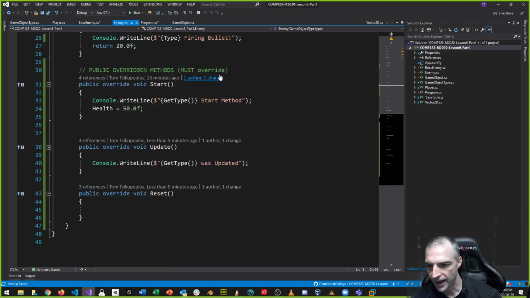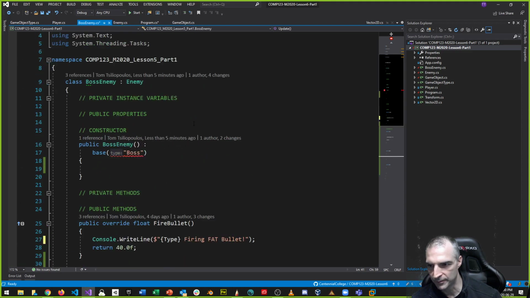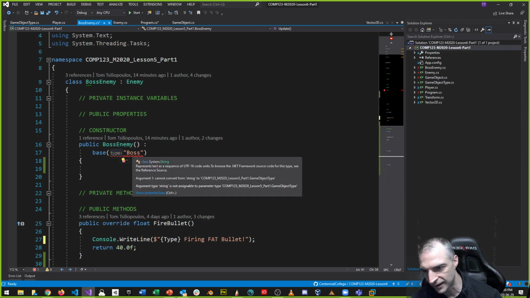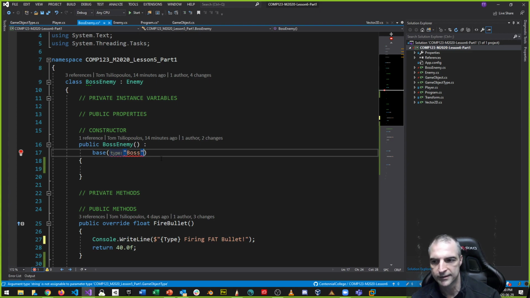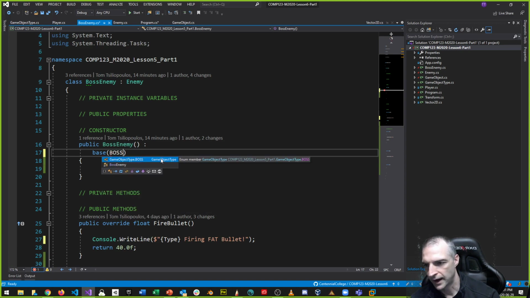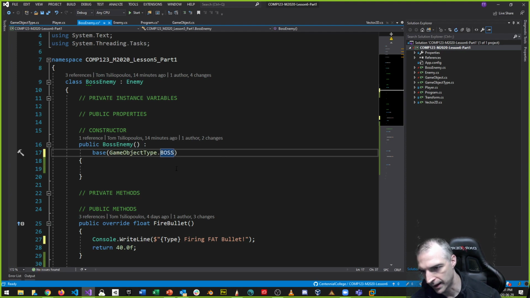Okay. And what about boss enemy? Boss enemy can't do this anymore. It's got to specify a type. So I can say that my type for boss enemy is boss. That's what I want. But I can't do this. I need to specify the qualified name, game object type boss. So now I can't select something by myself. I have to choose one of the options from the enum.